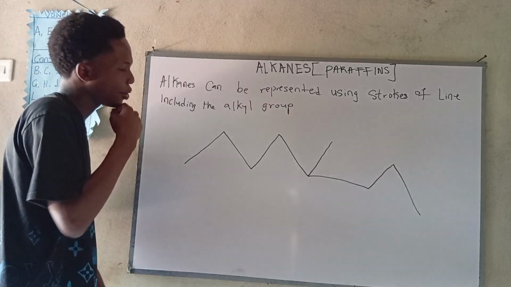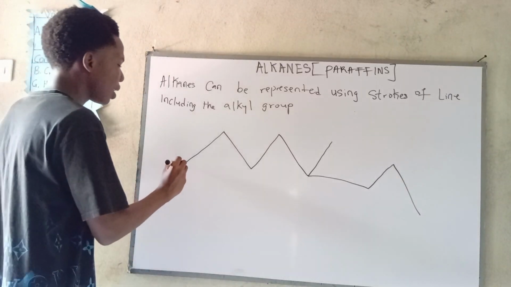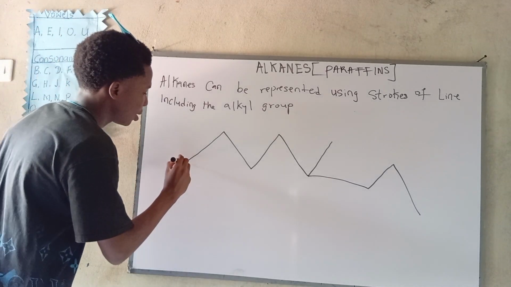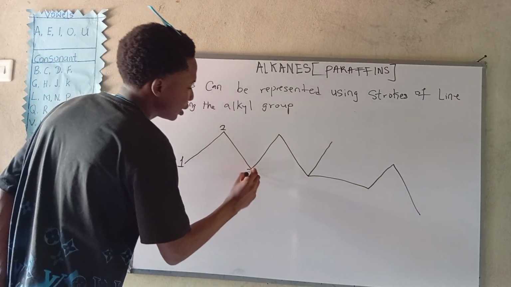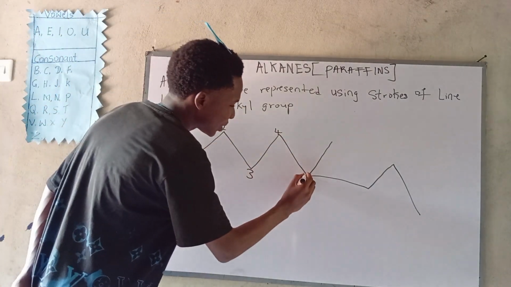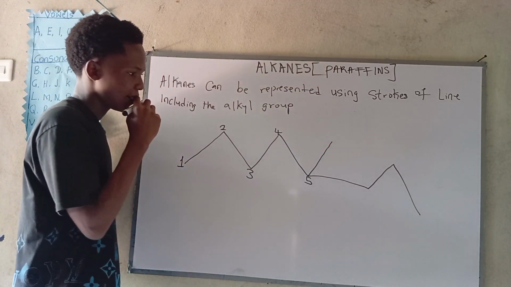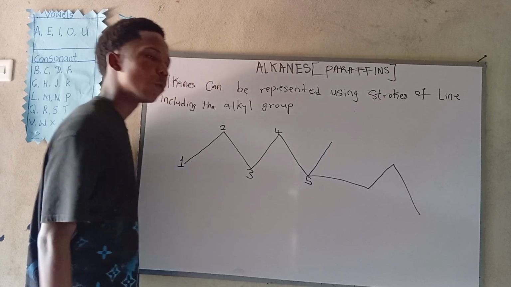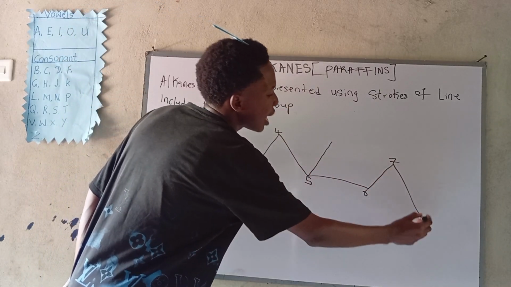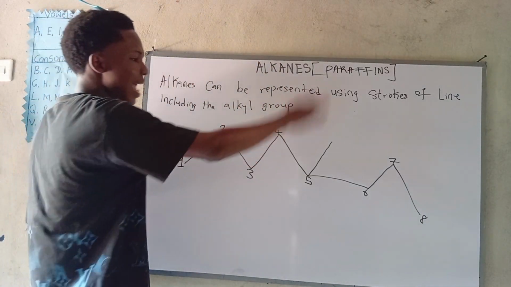We count the longest carbon chain. Now, from the look of things, as I said, every sharp edge is a carbon. So now let's put 1. Let's count it. So now let's go. 1, 2, 3, 4. It's a bend. So now let's put 5. If we put 6 here, this guy is definitely not the longest. If we put 6 here, we'll call this our substituent. No, we have to move forward. Let's ignore this guy first. 6, 7, and 8. Now, from the look of things, we can see that this guy is our substituent.